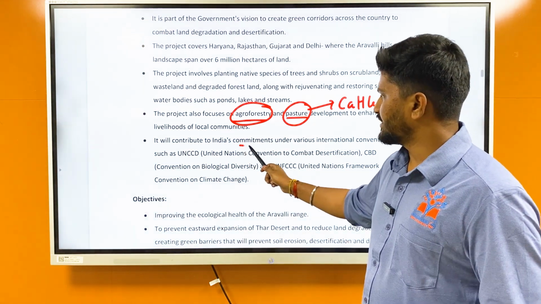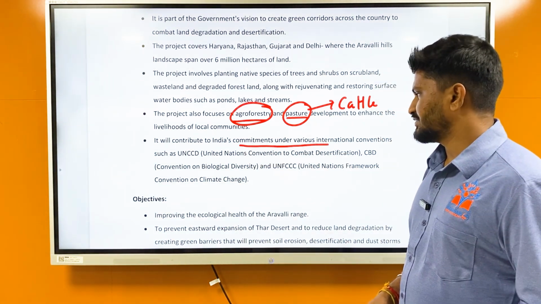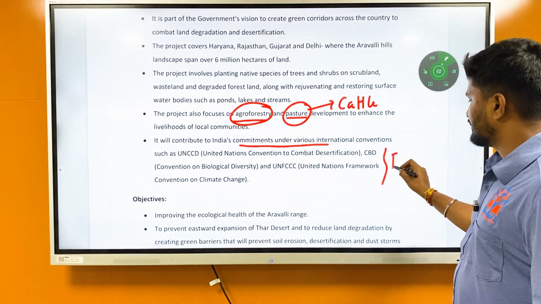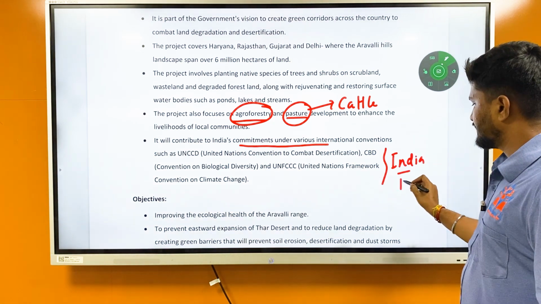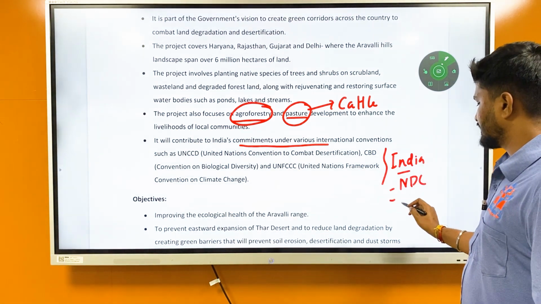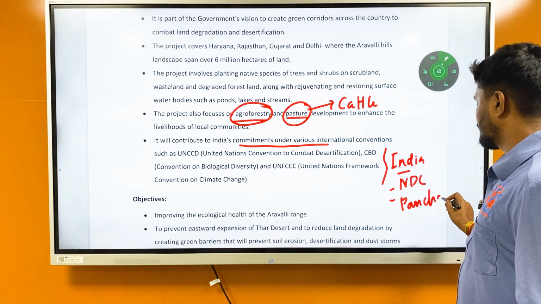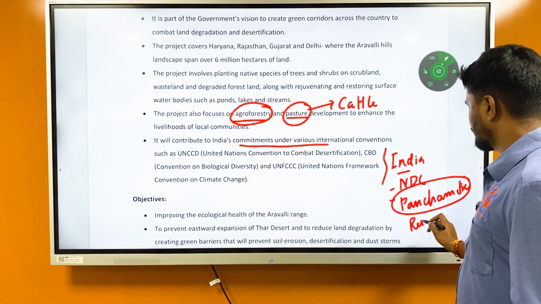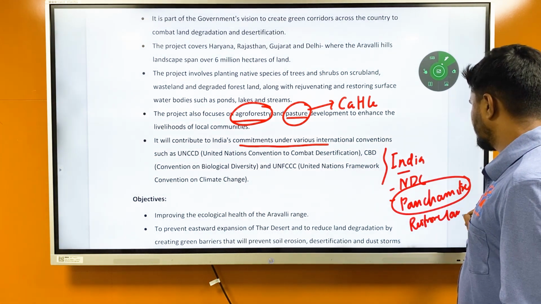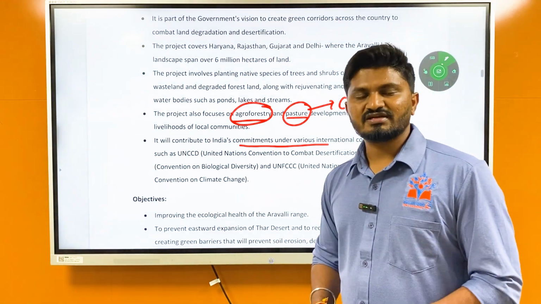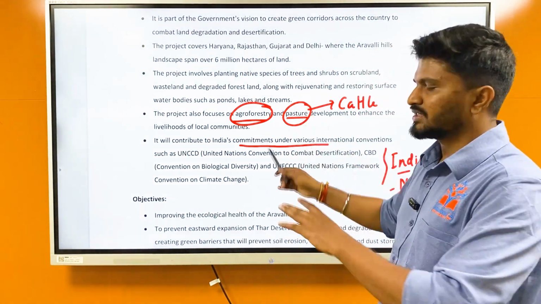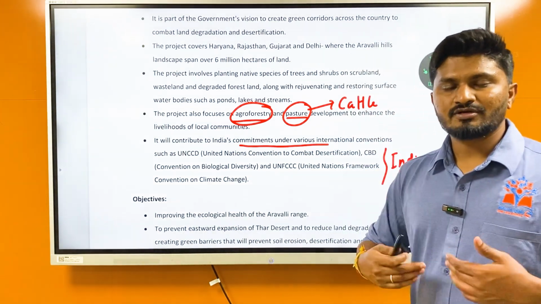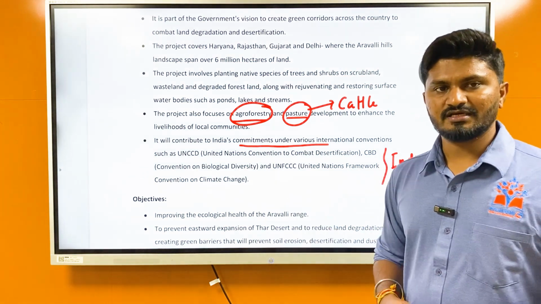This will contribute to India's commitments under various international conventions such as UNCCD, UNCBD, and UNFCCC. There are commitments of India under the Paris Climate Change Agreement, that is NDC, Nationally Determined Contributions, and recently it has been updated to Panchamrit. In Panchamrit, one of the components was restoring of land. Certain millions of hectares of land will be restored by India, and this project is going to complete the Nationally Determined Contributions task of the government in this Paris Climate Agreement.